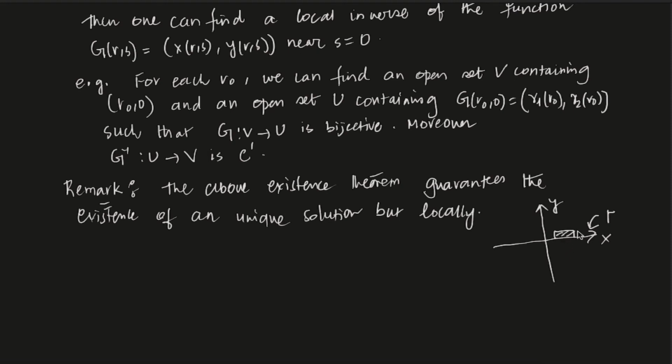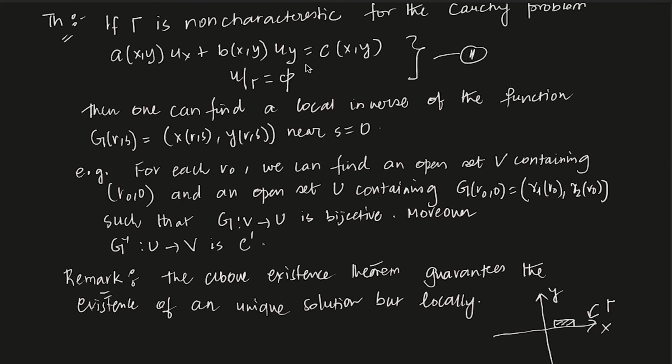So you can have a solution which is unique and satisfies this problem, u_x plus u_y equals c, and u restricted to gamma is given, only on this part of gamma, not on the whole gamma. So let's say that's your R naught 0. In a small neighborhood of R naught 0, there is a unique solution.